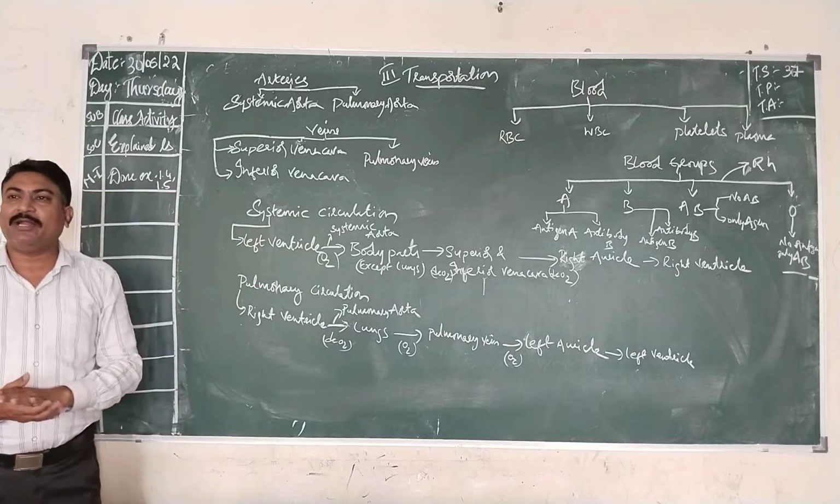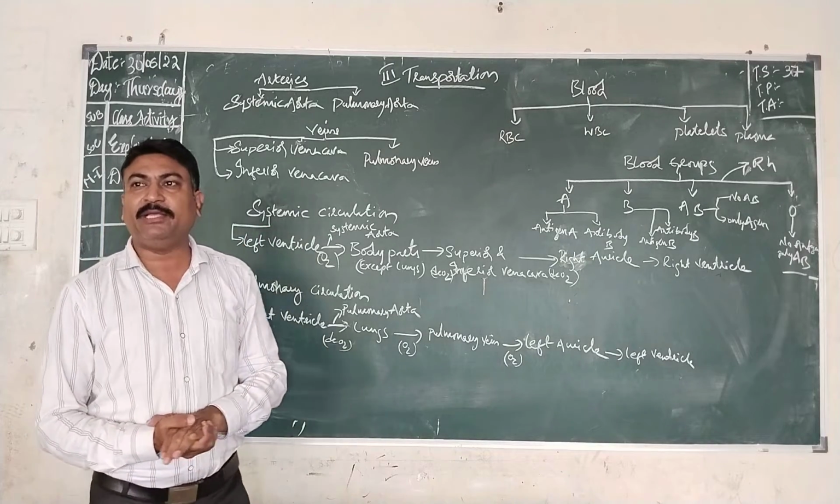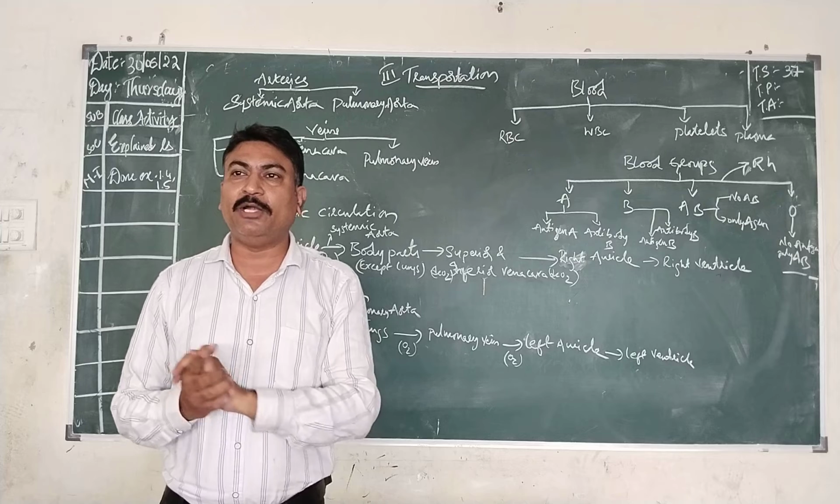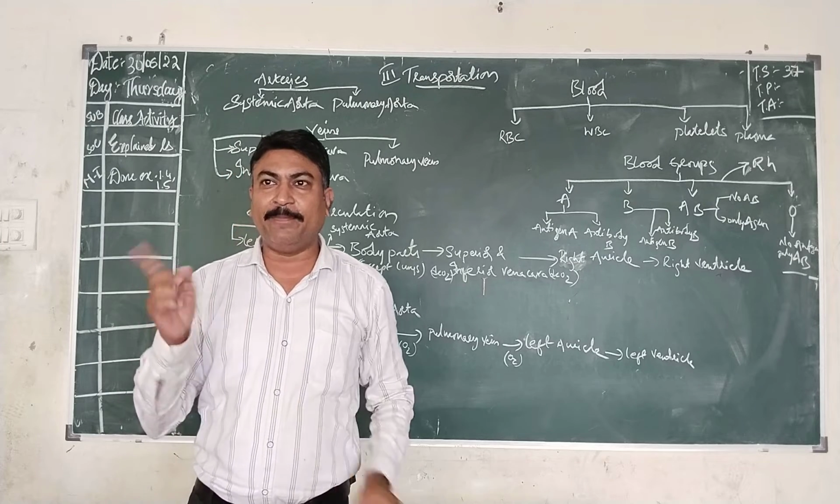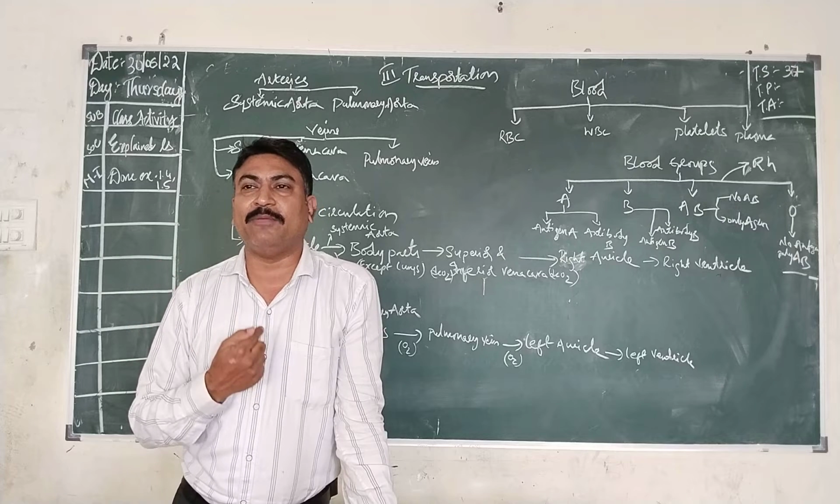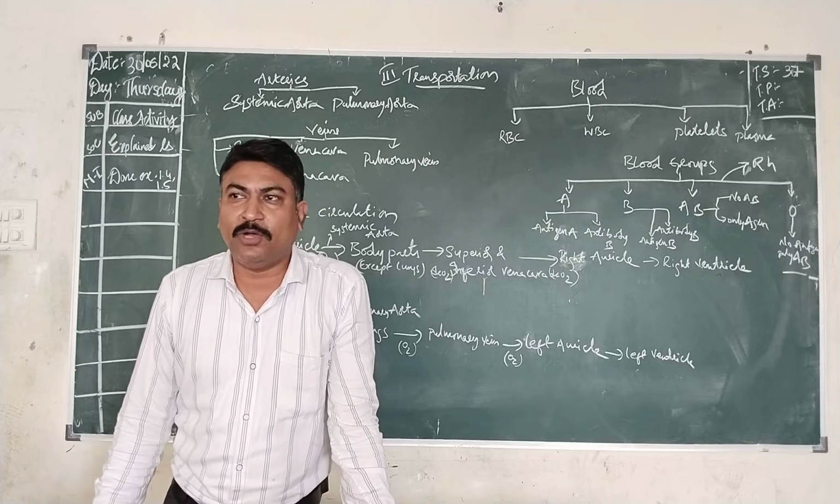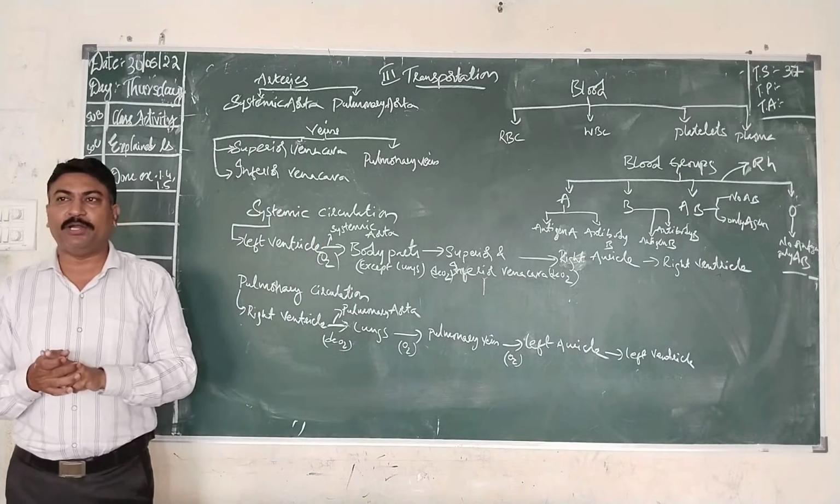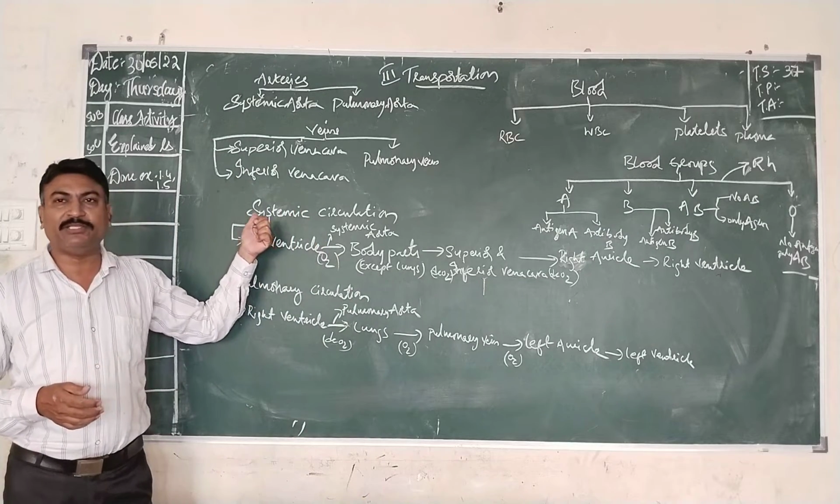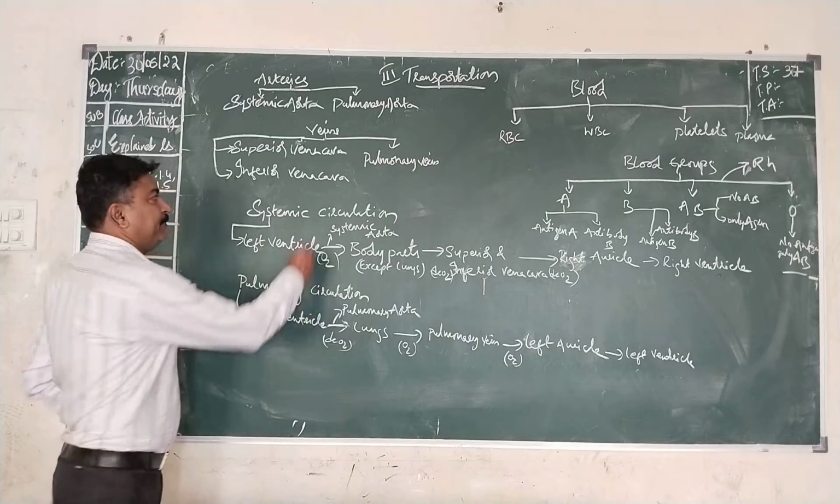Now, our heart is a double circuit heart. That means we have two circulations. One from heart to body parts and one from lungs to heart. Body parts to heart is one circulation, and from lungs to heart is the second circulation. Since there are two circulations occurring in our body, we can call this type of circulatory system double circulation.